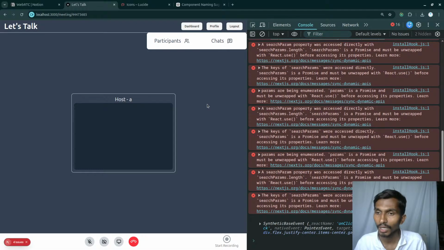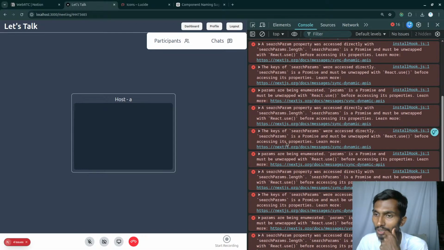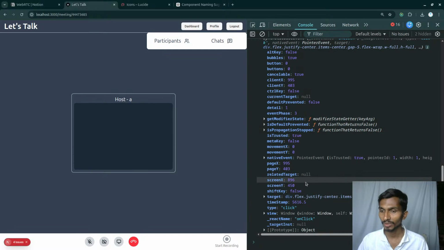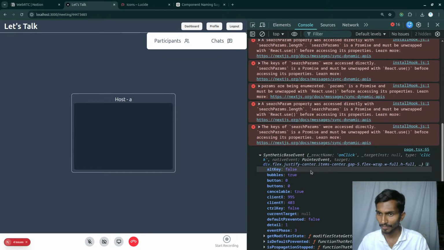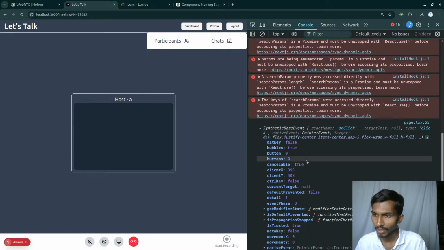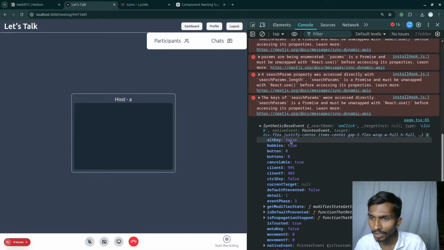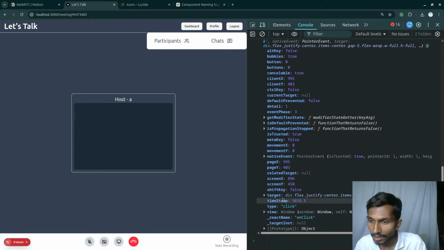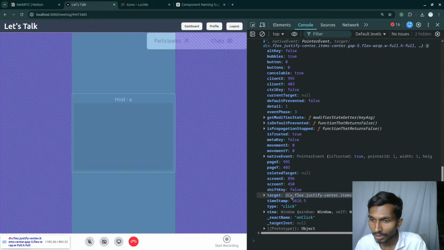If I click on this, as soon as I clicked, first of all this is the error that I'm getting: the keys of search params were accessed directly. Search params is a promise and must be unwrapped with React use before accessing the properties. Then I'm getting the particular value over here. Okay, and this is the element that I got, the event, right? After getting the event, I can get the target. So this is the target that I will be getting. What else?